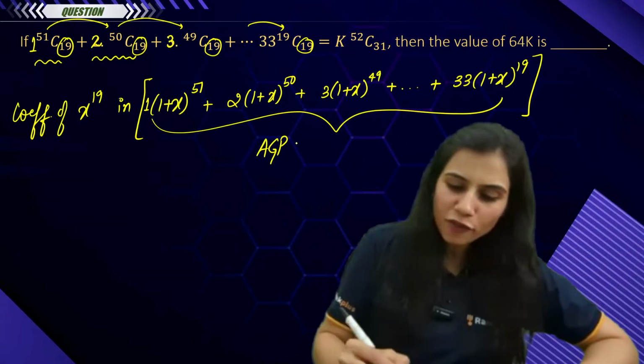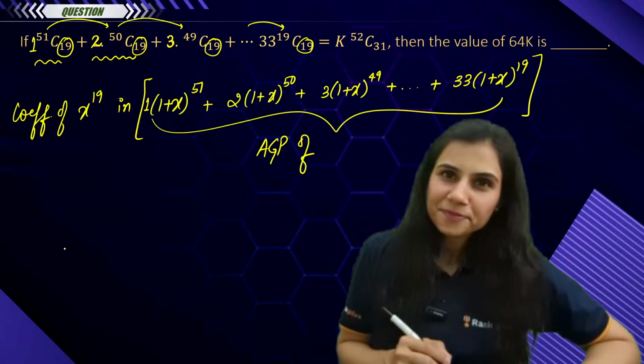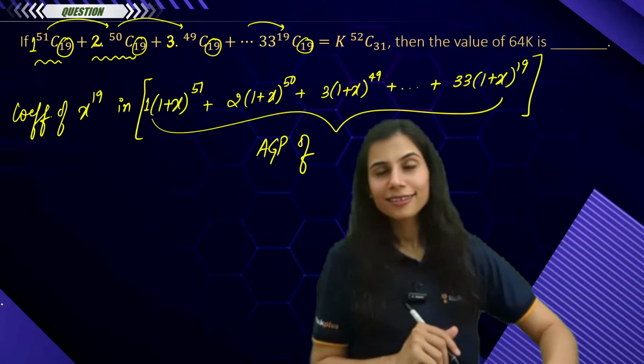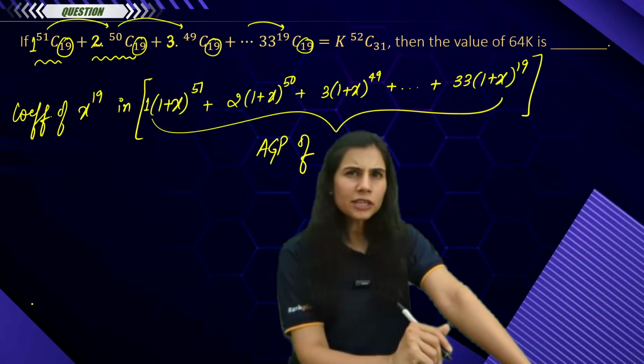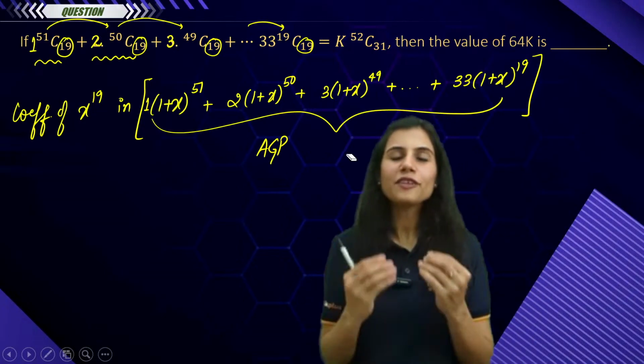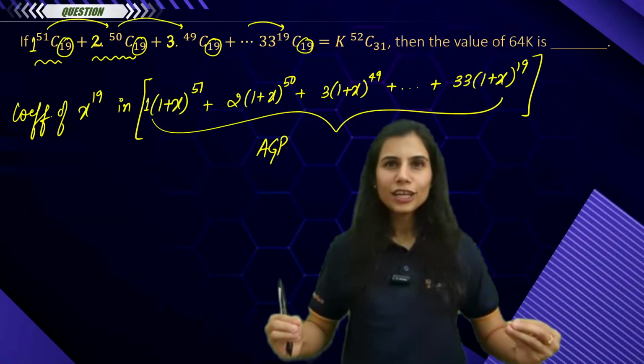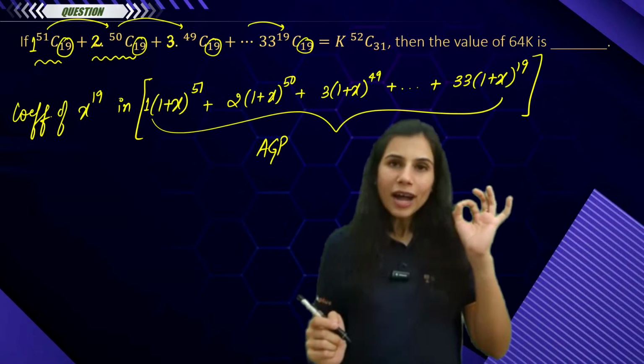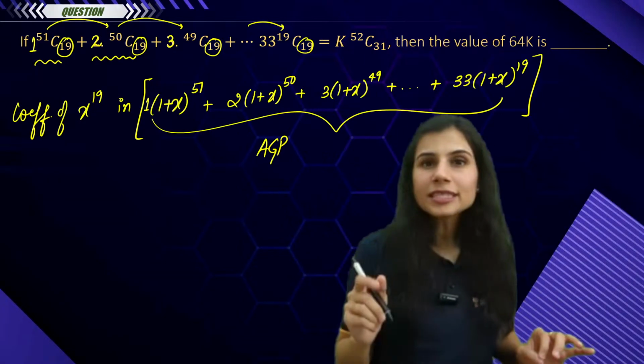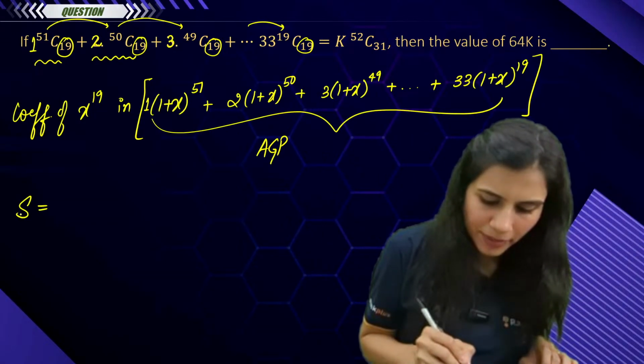It's an AGP of how many terms? Quickly tell me. Do we need the number of terms? We don't need the number of terms because we have a proper hack and algorithm to solve an AGP. So I want the coefficient of x to the power 19 from this entire AGP. I will consider this AGP as my S.